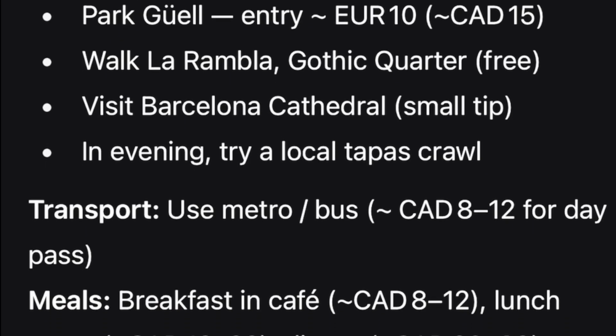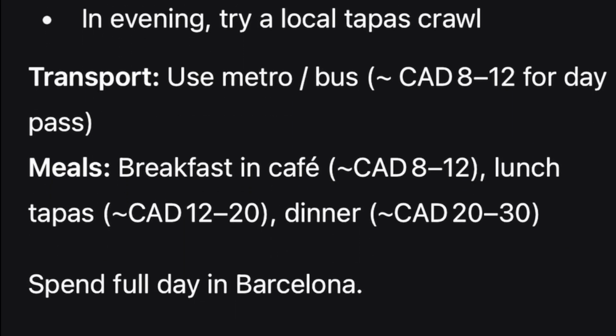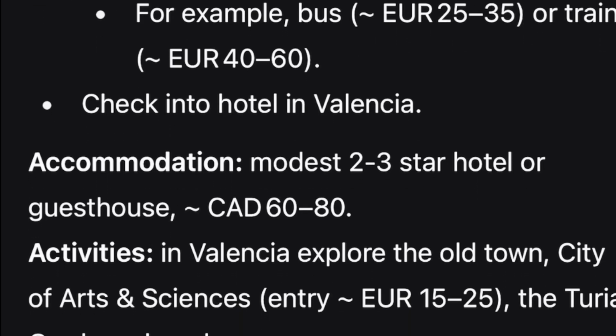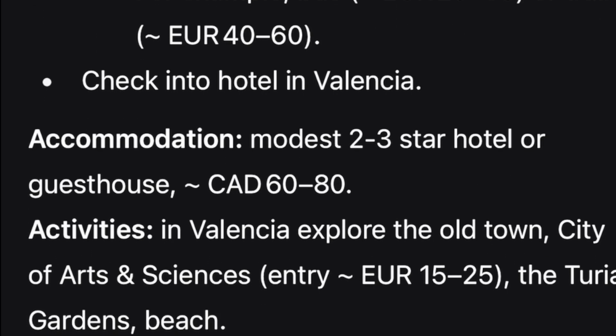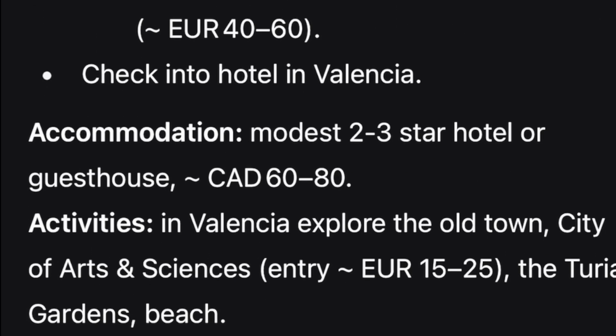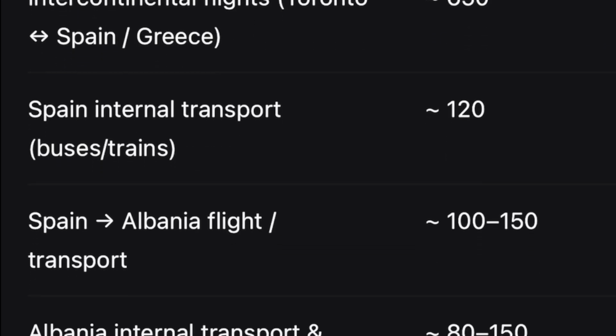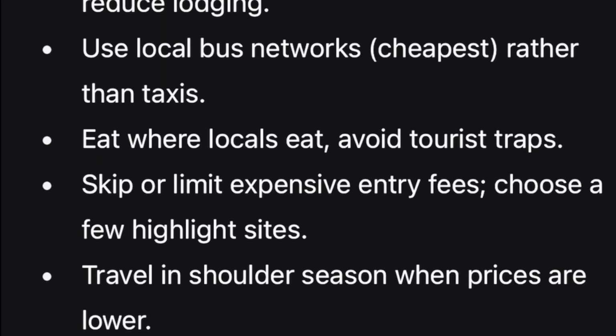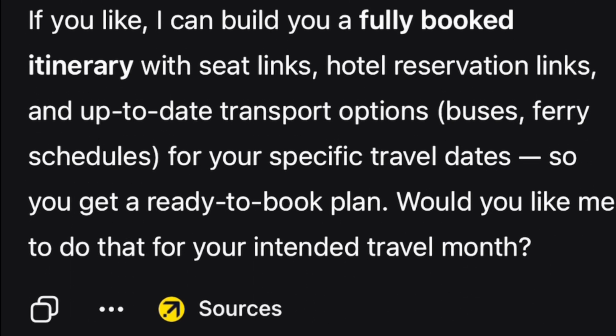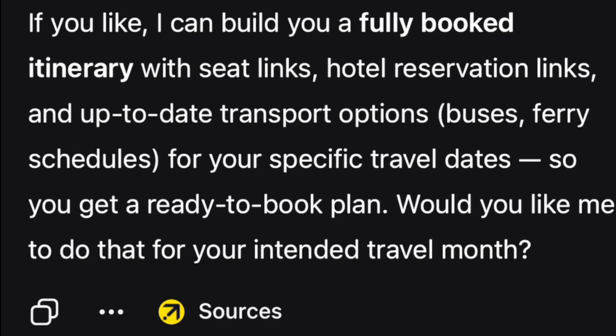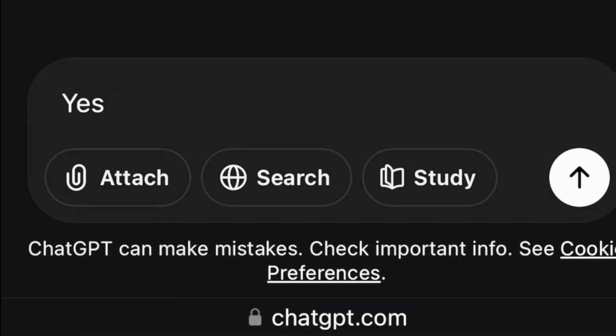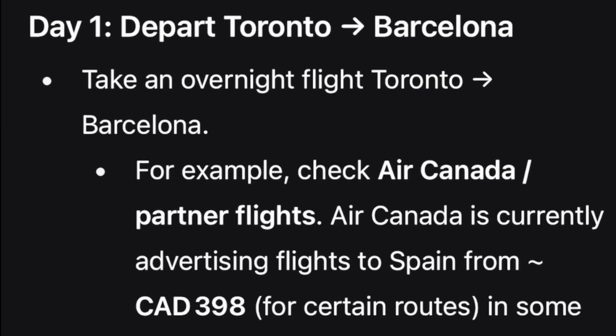I want it to be a little more specific because I want to know the exact costs with links. So I'm going to scroll to the bottom. It actually gives me the option for a fully booked itinerary. So I'm just going to type in yes. If it didn't give you this prompt, you could type in give me specific links.